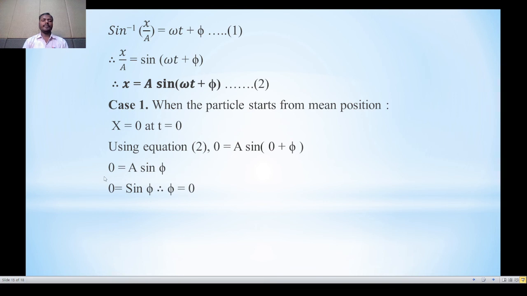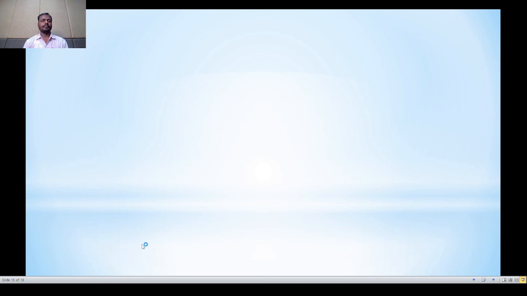Shifting a toward the left hand side, we can write here 0 is equal to sine phi. That is, phi is equal to 0. Therefore, above equation, that is equation number 2, becomes x is equal to plus or minus a sine omega t. Plus or minus indicates that particle moving, plus for the particle moving toward the right side and minus for the particle moving toward the left hand side.